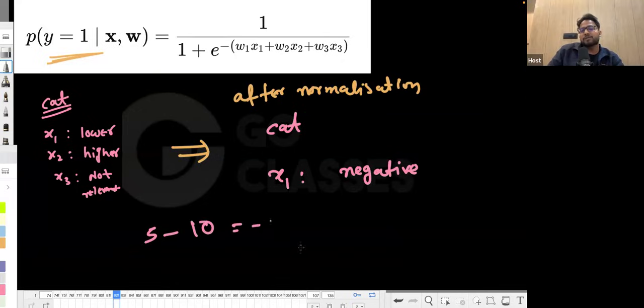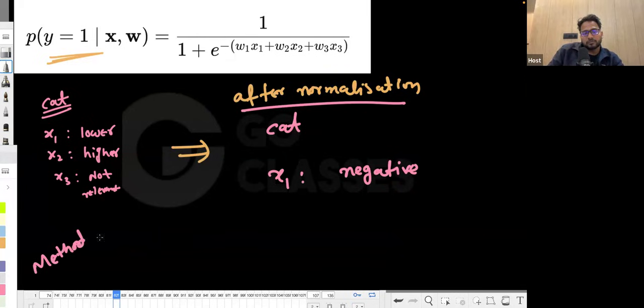Let's suppose it is 5 and the average is 10. Obviously, after subtracting the average it will be minus 5, so it becomes negative. This is method 2. What about x2? x2 will be positive.